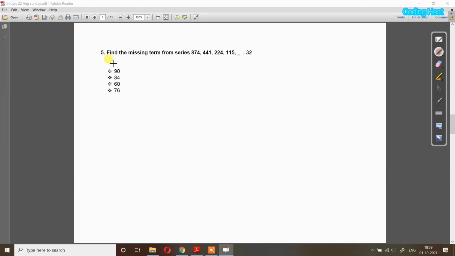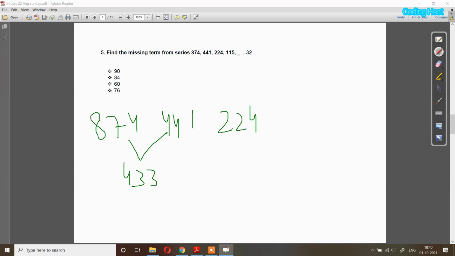Now we have question number 5. Find the missing term from the series 874, 441, 224, 115 and 32. So we have to find the difference between these numbers first. The difference between 874 and 441 is equal to 433, and the difference between 441 and 224 is equal to 217, and the difference between 224 and 115 is equal to 109. And then we have this missing number, then we have 32.